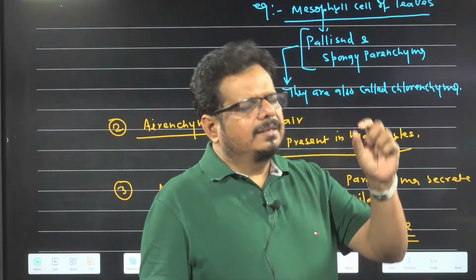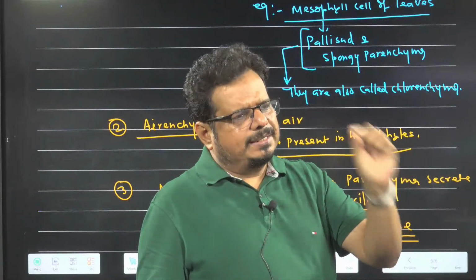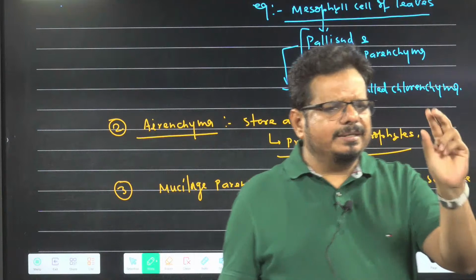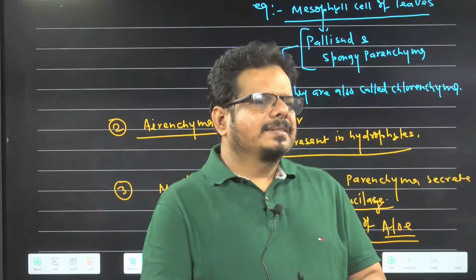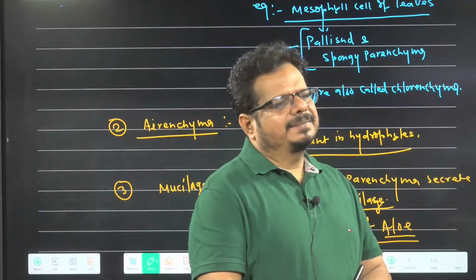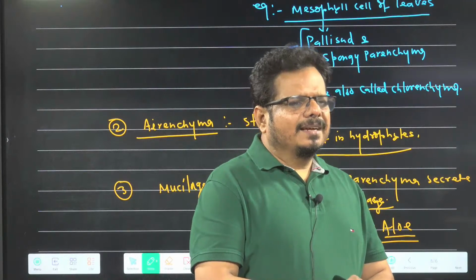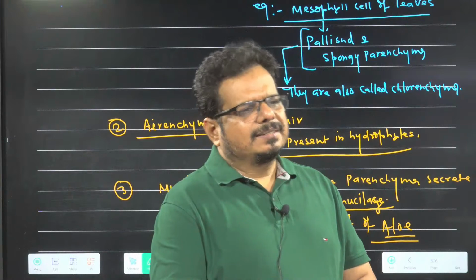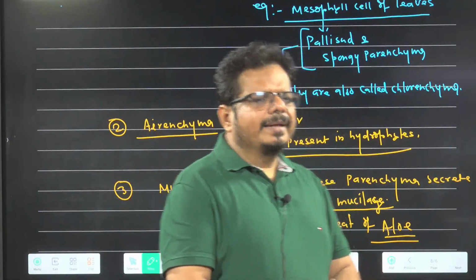So what are the key points you shouldn't forget from parenchyma? First thing, intercellular space may be present, may be absent. If present, it is small. Second important thing, cells are living, cell wall thin, cellulosic. Got the idea or not?